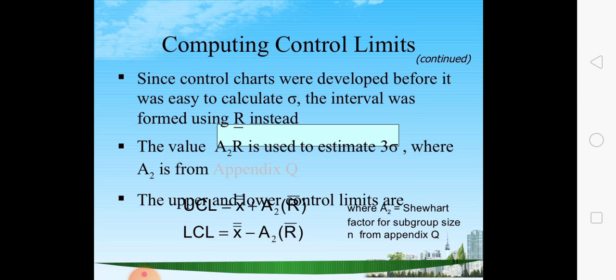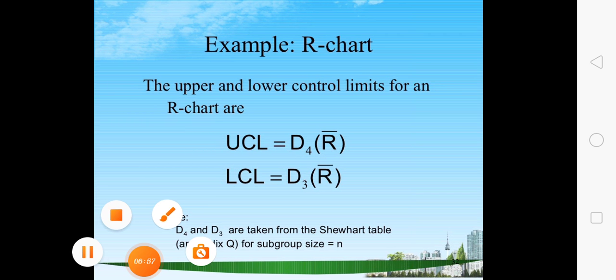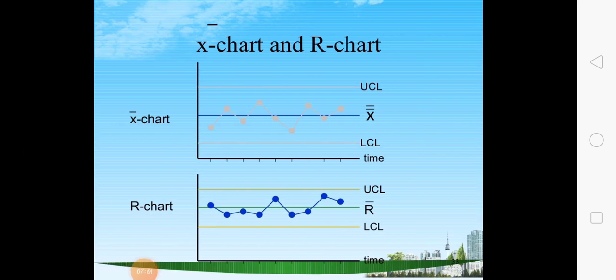Since the control charts we developed before made it easy to calculate sigma, the interval was formed using R instead. Here the upper and lower control limits are obtained. Here is an example of how we plot the upper and lower control limits and the mean, or average, value.